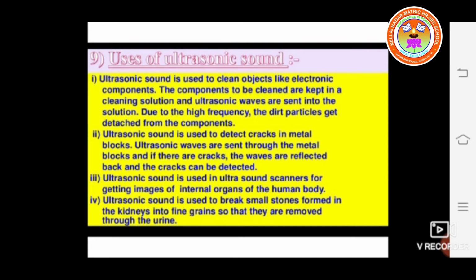Next, ultrasonic sound is used to break small stones formed in the kidneys into fine grains so that they are removed through the urine. These are the applications of ultrasonic sound.